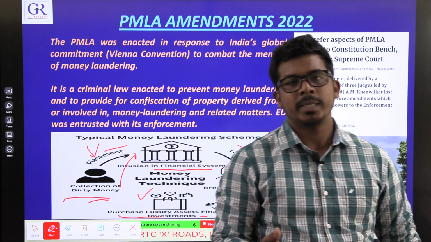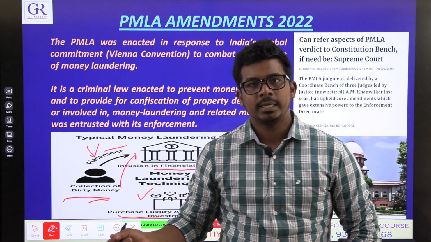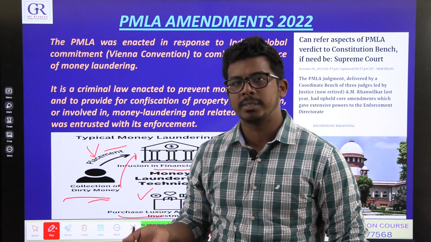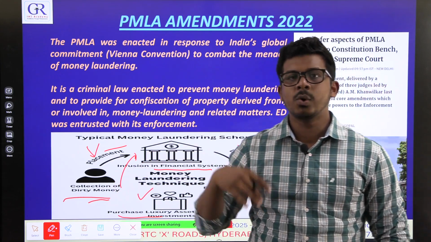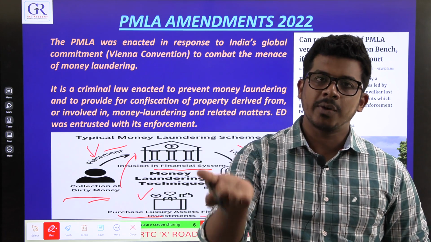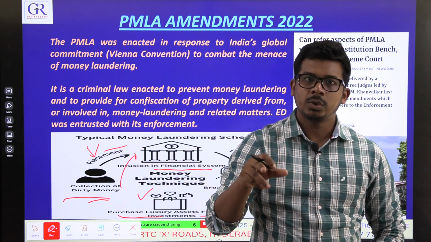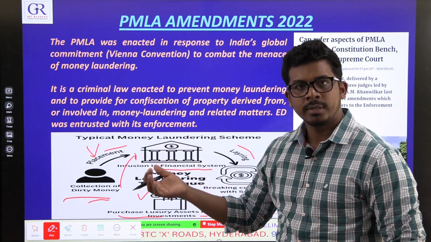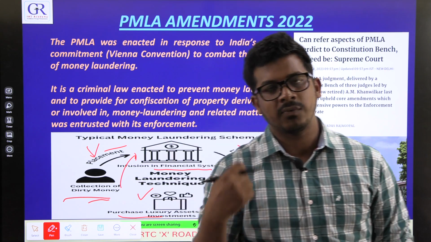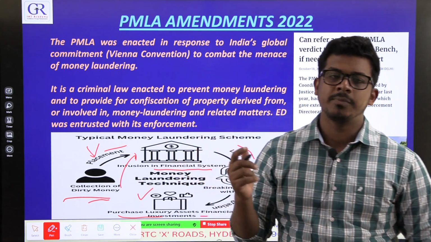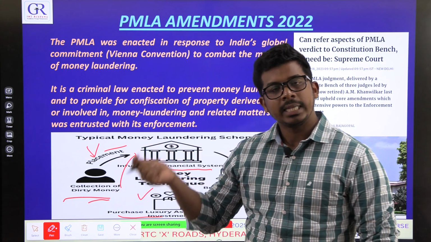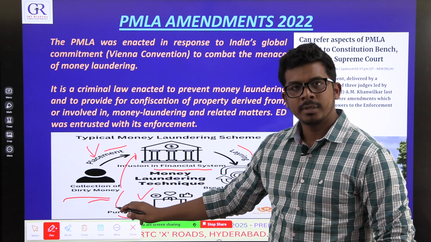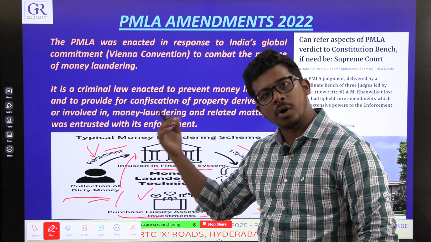So if some person obtains illegal money and sends it to person A, who sends it to person B, who sends it to person C, and person C goes outside India and gives it to a foreigner, and that foreigner invests through a company, let's say in Mauritius, and through that company again invests in India. That foreigner will open a shell company in Mauritius and then invest in India in the name of that shell company. So ultimately this person successfully converted that money into white, and he got the money back.